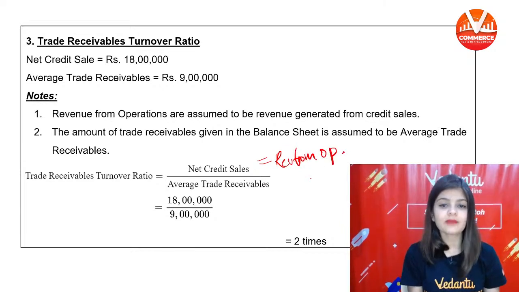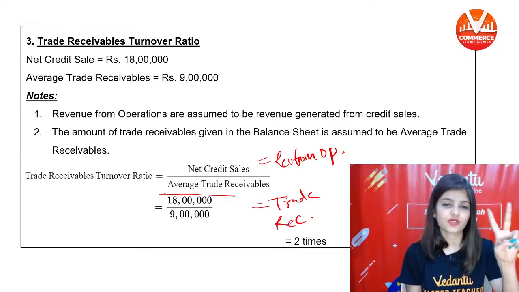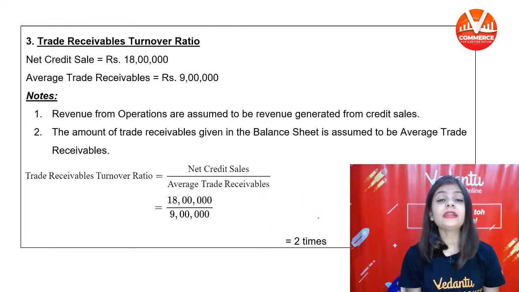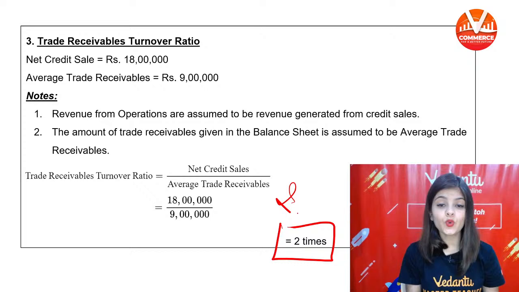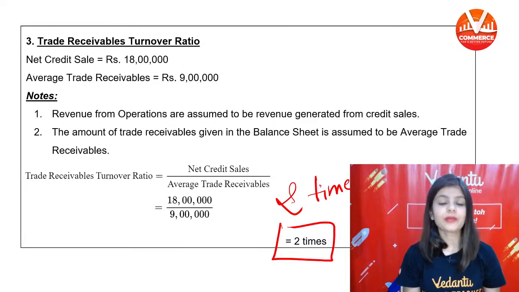This is the first assumption. And average trade receivable is equal to trade receivable. This is the second assumption. So your trade receivable turnover ratio is 2 times. So this question is complete.